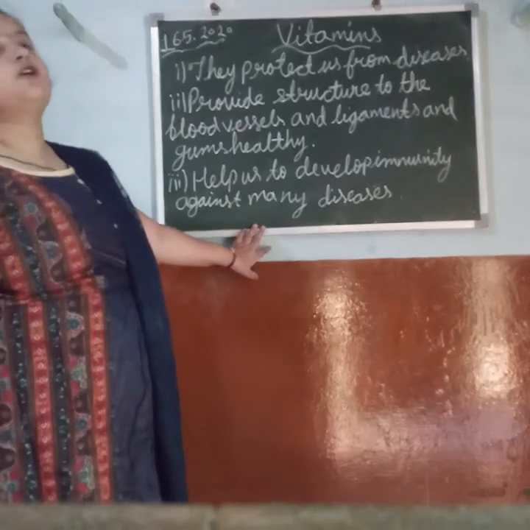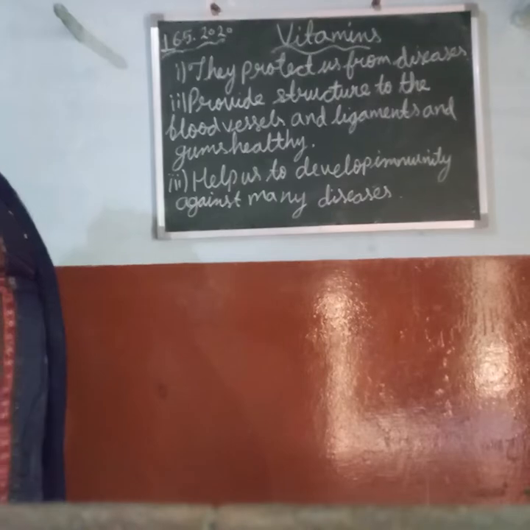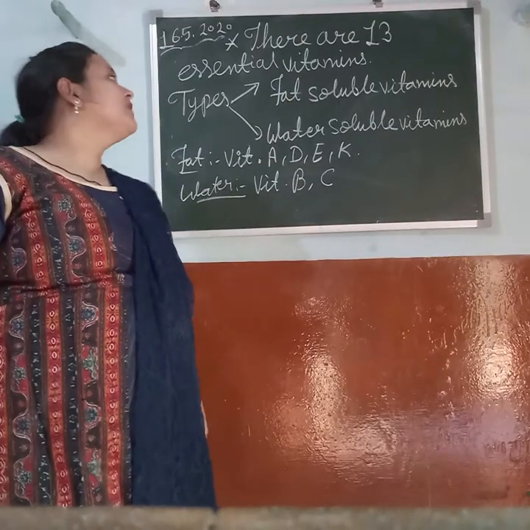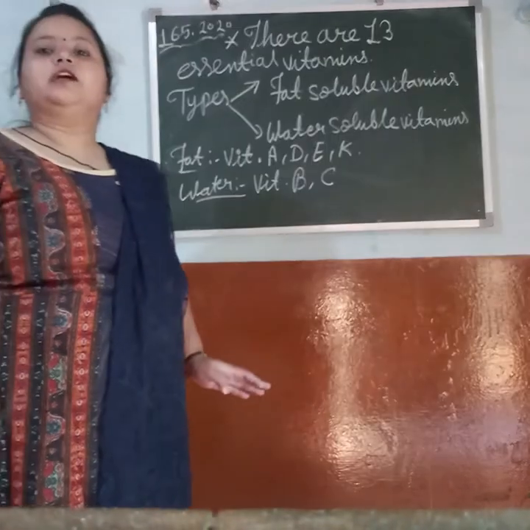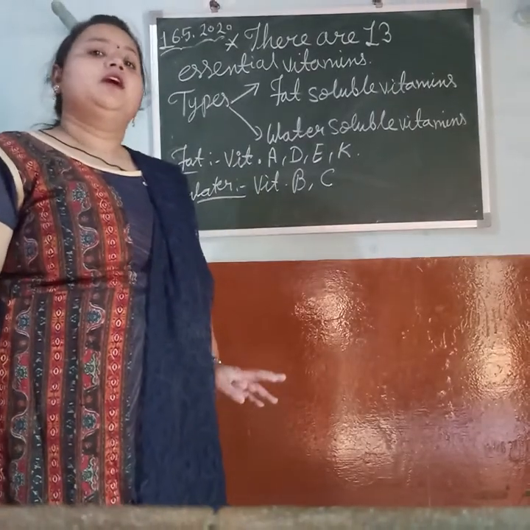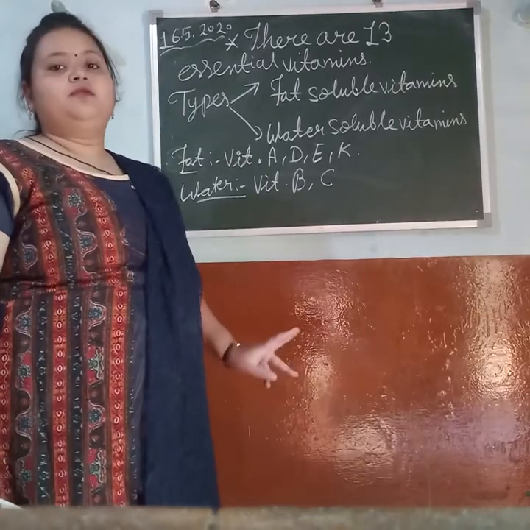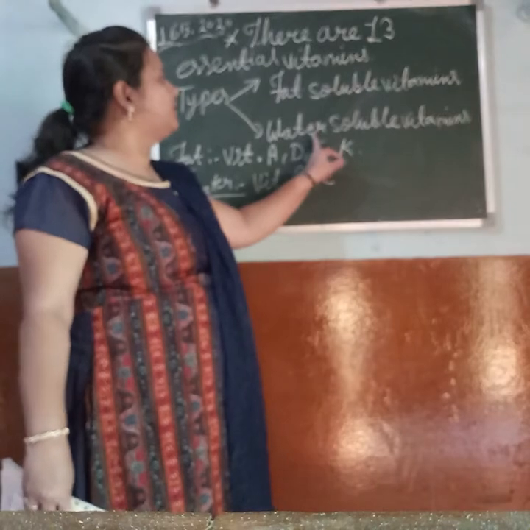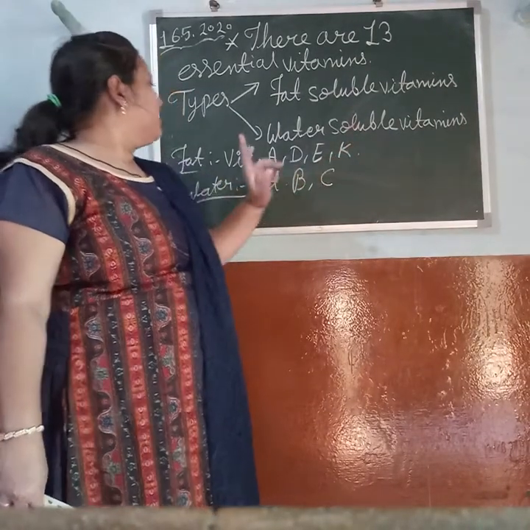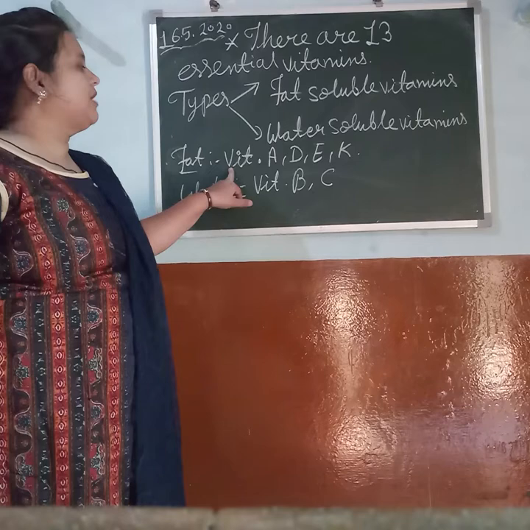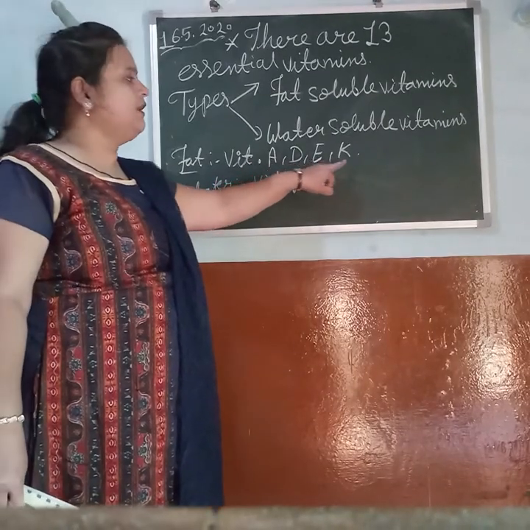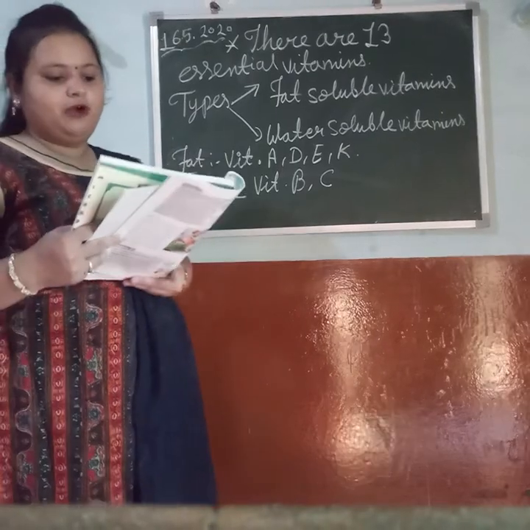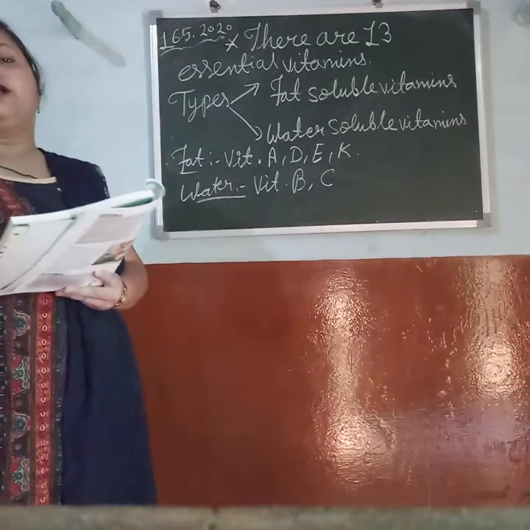Now there are types of vitamins. So students, mainly there are 13 essential vitamins, but we are studying about two types. These are fat soluble vitamins and water soluble vitamins. Fat soluble vitamins contain vitamin A, D, E, K. These fat soluble vitamins are absorbed from the digestive tract and are stored in the fat tissue of our